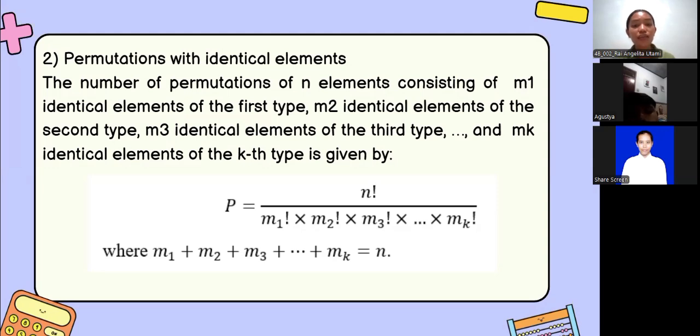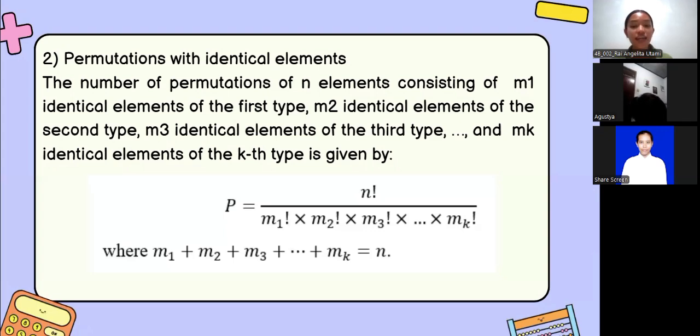Now, let's look at the second type, permutation with identical elements. This is used when some of the objects we are arranging are exactly the same. So if we have a word with repeating letters like apple, we use this formula, Miss.